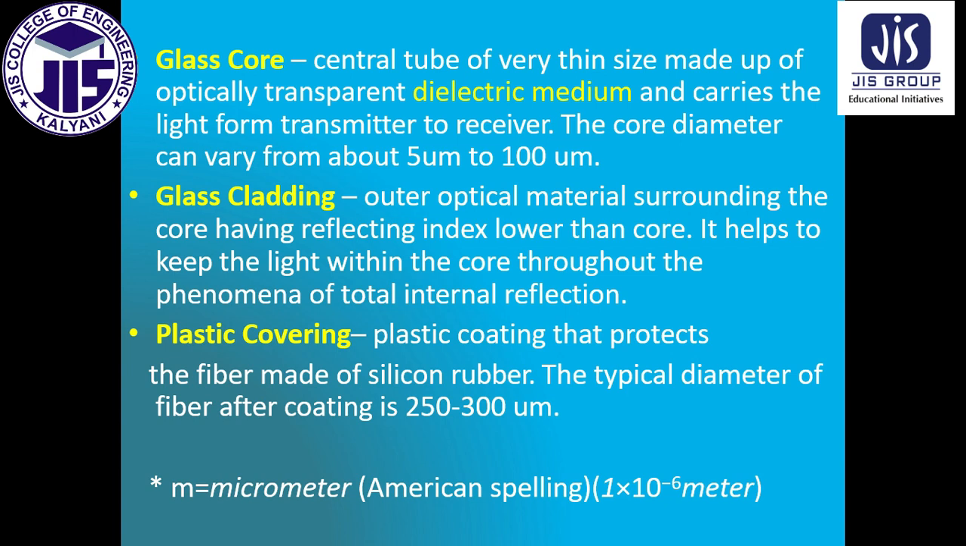Next is glass cladding, the outer optical material surrounding the core, having a refractive index lower than the core. This is very important, because the refractive index of the glass cladding must always be less than that of the glass core. Suppose N1 is the refractive index of the glass core and N2 is the refractive index of the glass cladding, then N1 will always be greater than N2, and it helps to keep the light within the core through the phenomenon of total internal reflection.